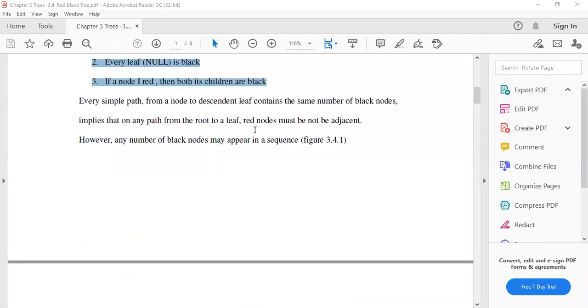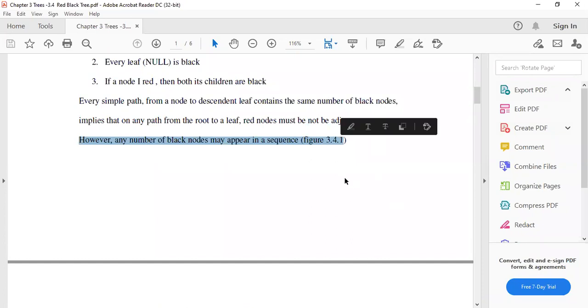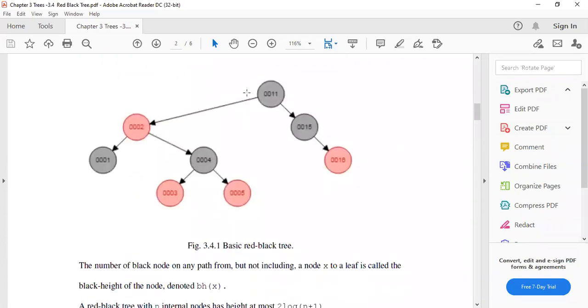Okay. Now we will see one more property. That is very simple. Every simple path from a node to a descendant leaf contains the same number of black nodes. It implies that on any path from root to leaf, red nodes must not be adjacent. Okay, यानी कि वहां पे red nodes एक के बाद एक नहीं आने चाहिए. However, any number of black nodes may appear in a sequence. Okay, we will see the example.